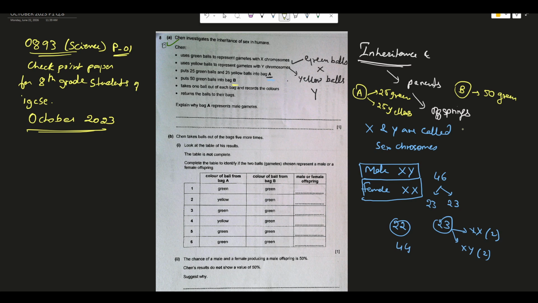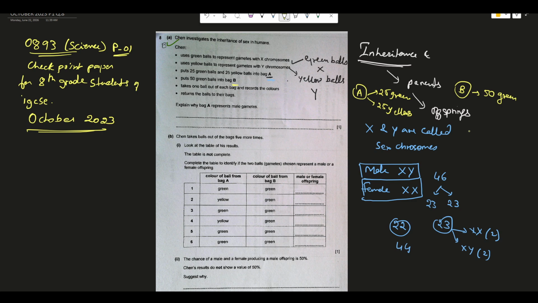After observing the color, he takes a note of that and then puts the ball back into the respective bag. So this is the experiment he is performing.